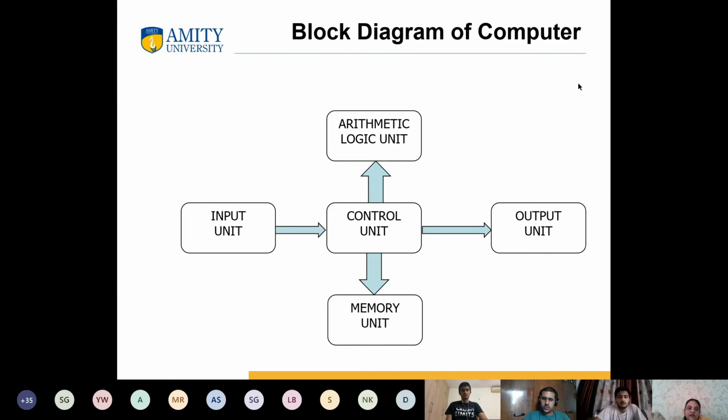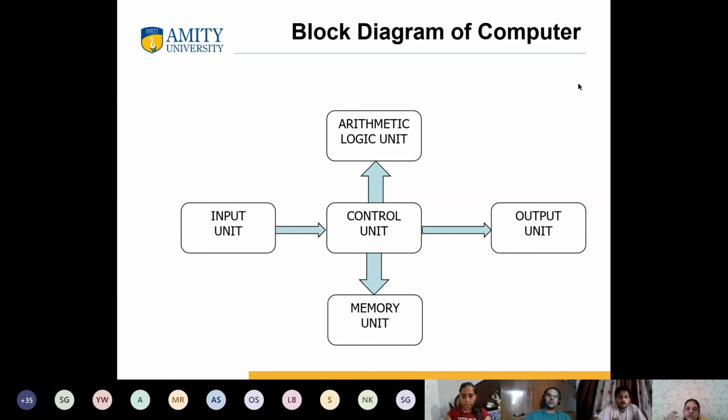Now, computer hardware has lots of things. You have a monitor, a mouse, a keyboard, computer data storage, which can be your hard disk, and there can be external drives also, which save your data. You can have pen drives, a CD reader, graphic cards, sound cards.